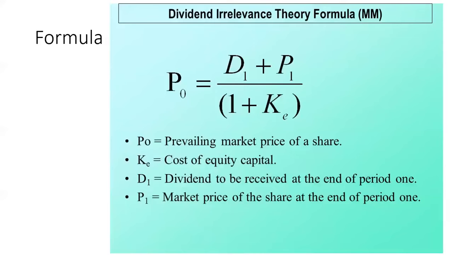Let's see the formula of the Modigliani-Miller model. P0 is equal to D1 plus P1, whole divided by 1 plus KE. Here P0 is the prevailing market price of the share. KE is the cost of equity capital. D1 is the dividend to be received at the end of period 1. And P1 is the market price of the share at the end of period 1.